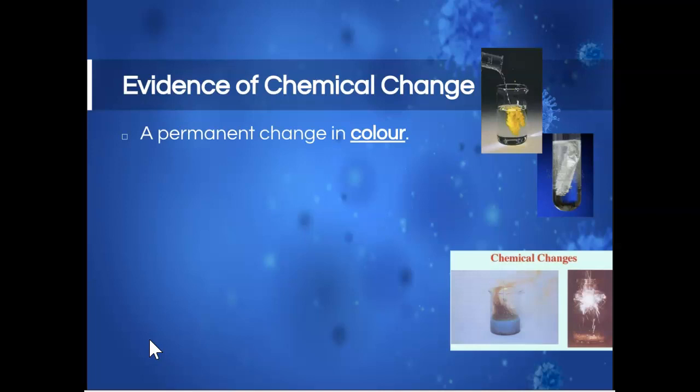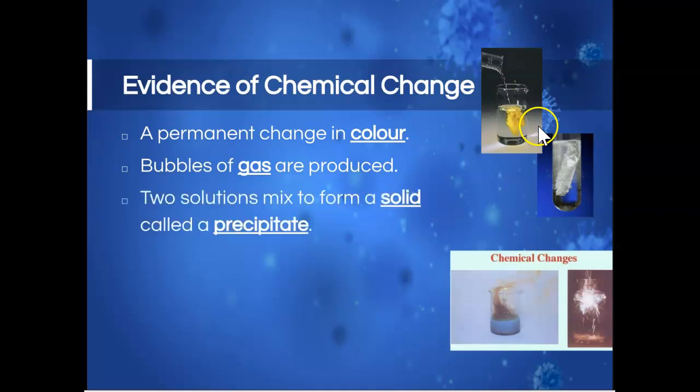Right? So if you have two substances that start off colorless and you mix them together and suddenly a bright yellow shows up, that is a pretty good indication that some sort of chemical reaction has happened. If bubbles of gas are produced, so for example, if you take baking soda and vinegar and you mix them, and we've all done this, we've all made volcanoes when we were kids. If you mix those two together and a gas gets formed, so that foam gets produced, those bubbles of gas being produced are a good indication that there's a chemical change that has occurred.